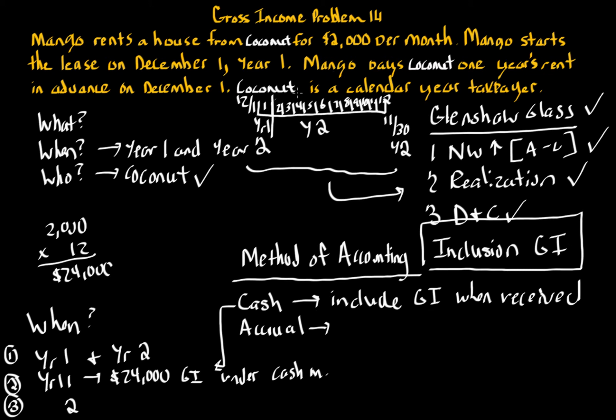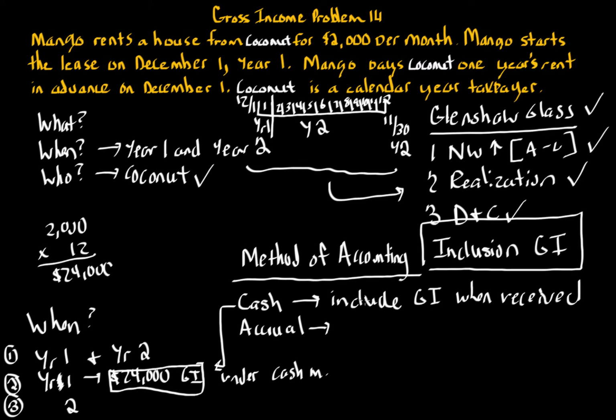Now that's under the cash method. So it's pretty clear if Coconut was a cash method taxpayer, which if Coconut's an individual, it's very likely Coconut is a calendar year cash method taxpayer. Could be accrual method though, so we do have to go through the accrual method analysis as well, which I'm going to talk about next. But I want to highlight, if Coconut is a cash method taxpayer, then it'll be $24,000 of gross income in year 1. That's year 1 right there. So $24,000 gross income year 1. It's the entire life of the agreement, even though it takes place over year 1 and year 2. That's how the cash method works. You include gross income when it's received, regardless of those circumstances.